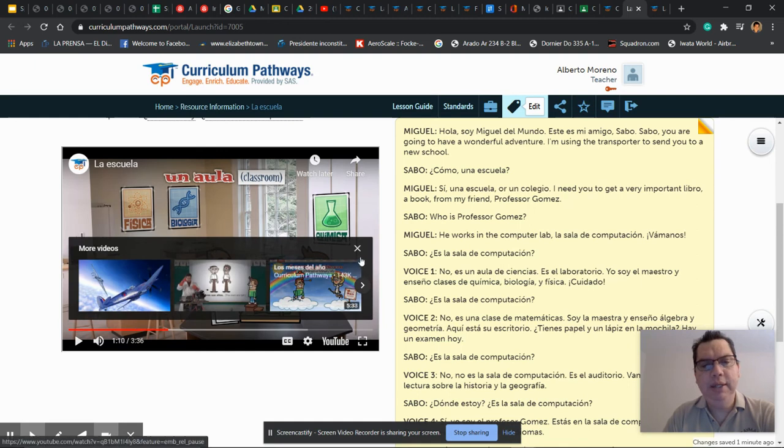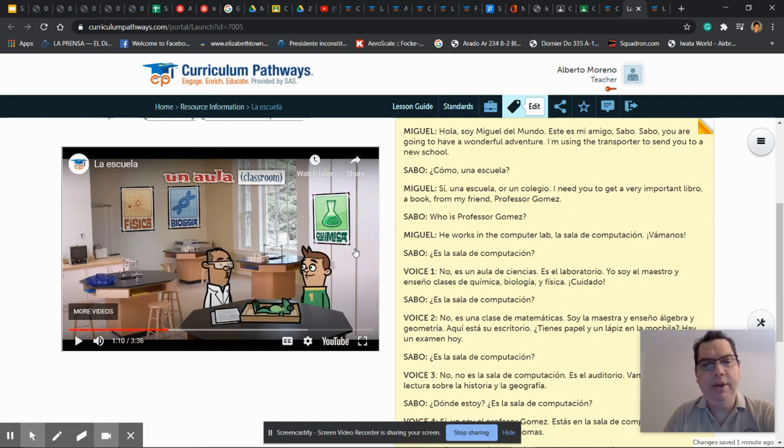So he's asking if that's the computer lab, and of course the teachers said no. Now, if you look at it, es una clase, but you can tell by the picture that it is probably not the computer lab. It's probably a science class. So, no, es un aula de ciencias. Es el laboratorio. So it's a lab, maybe a biology lab or a chemistry lab. So as you can see, they teach science there.